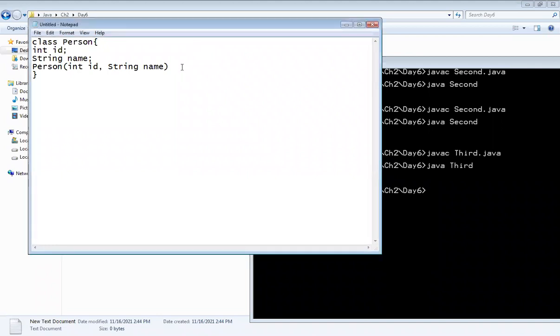Okay. Now first I have created one constructor having two parameters, ID and name. I have purposefully used the same names that I have declared in the variables. So now you know that you can directly use this keyword to access the original variable through this constructor. That is ID, and second one name.